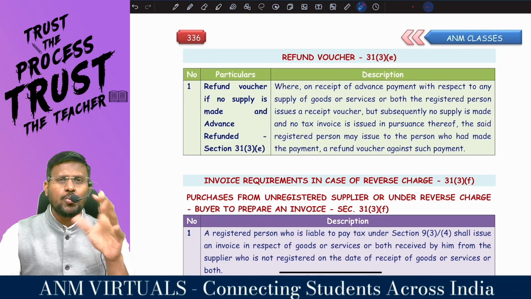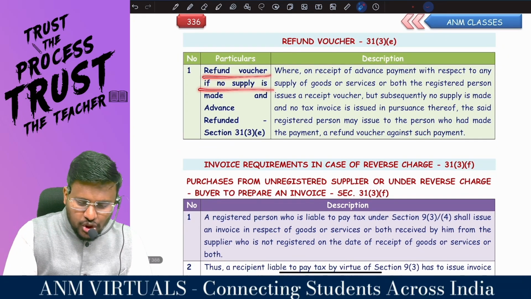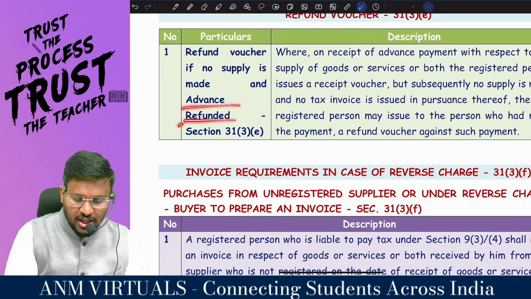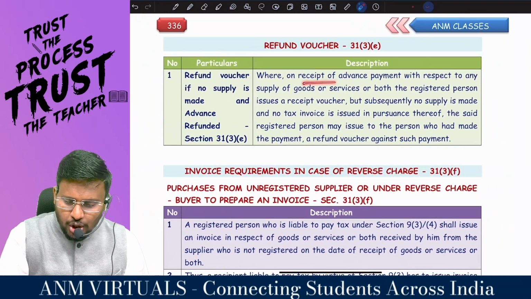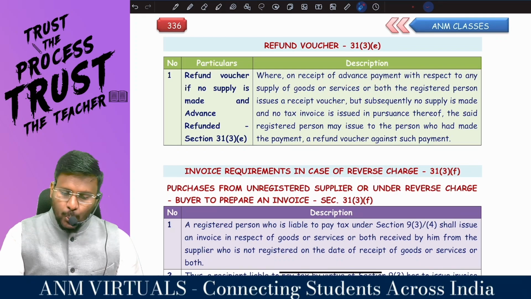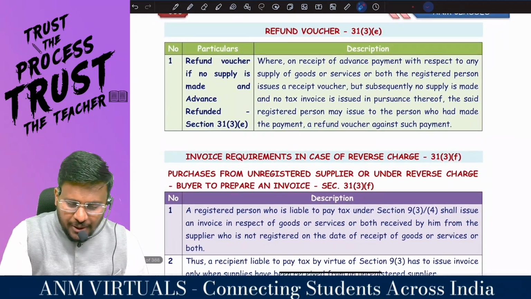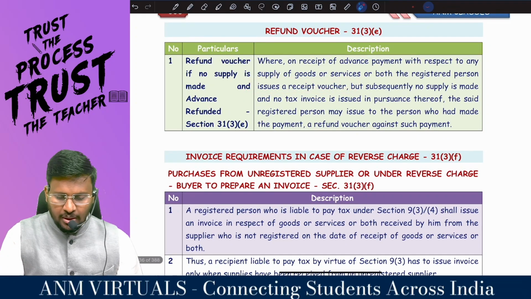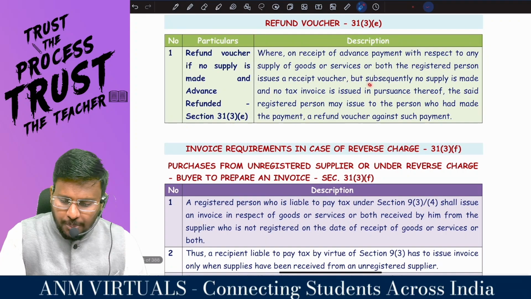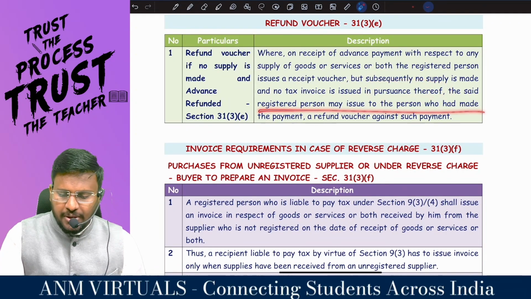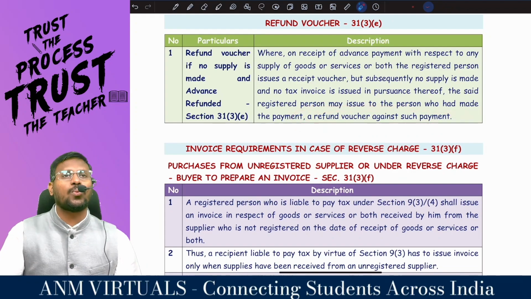So at that time, I have to issue a document called what voucher? Refund voucher, if no supply is made and advance refunded, as per 31 subsection 3 clause E. Where on the receipt of advance payment with respect to any supply of goods or services or both, the registered person issues a receipt voucher, but subsequently no supply is made and no tax invoice is issued in pursuance thereof, the said registered person may issue to the person who had made the payment a refund voucher against such payment.